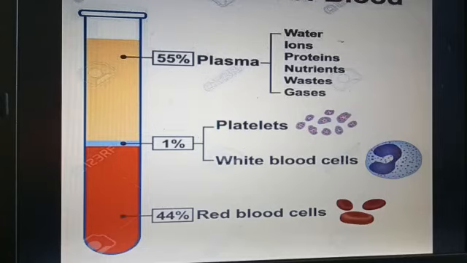55% of our blood is composed of plasma, which contains water, ions, proteins, nutrients, wastes, and gases. 1% of our blood is made up of platelets and white blood cells, and the remaining 44% of our blood is made up of red blood cells.